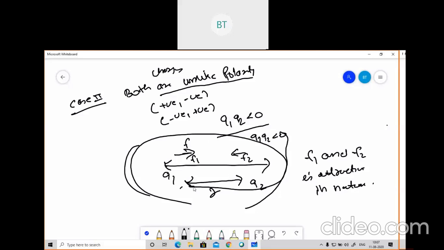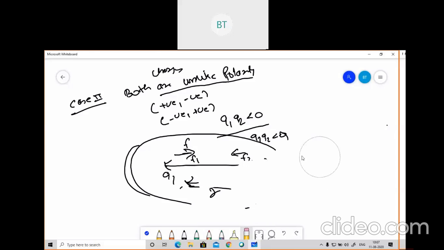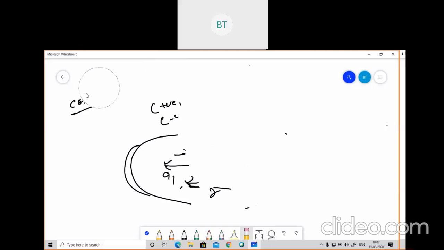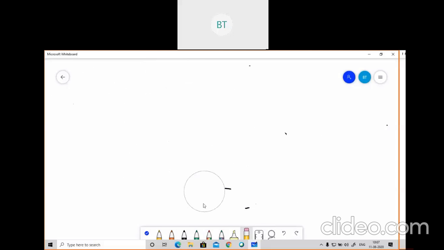I hope these two cases are clear. Till now we have understood what Coulomb's law is, how we define it, and the two cases in it. Now we are going to study it based on direction.